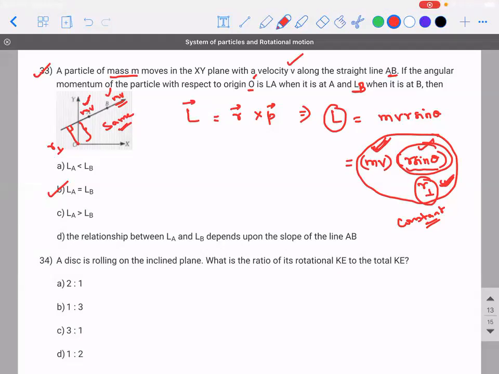So then can you give an example where the linear velocity is constant, whereas angular velocity is changing? See, whenever you talk about angular velocity, the object has to be in a circular or a rotational motion.